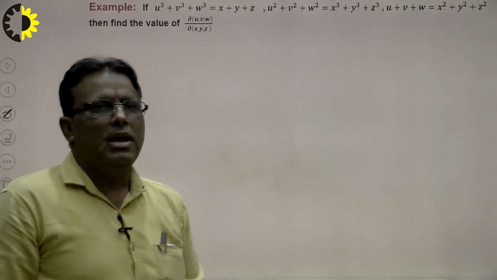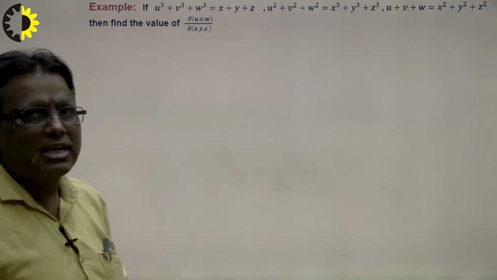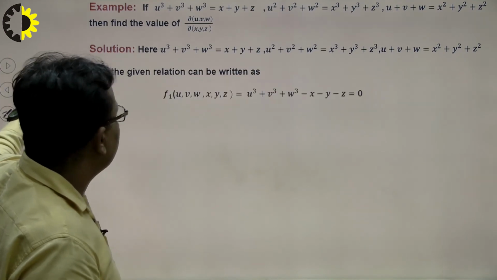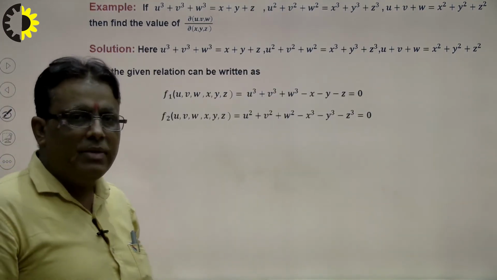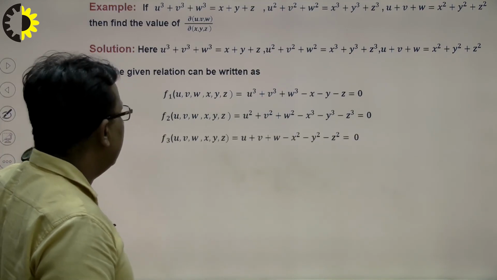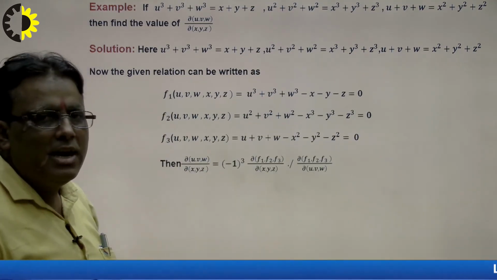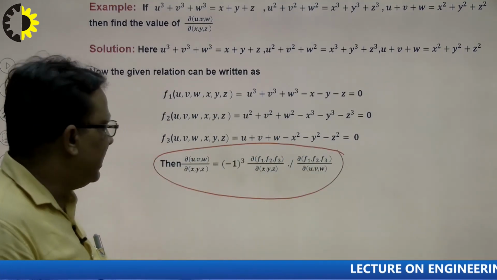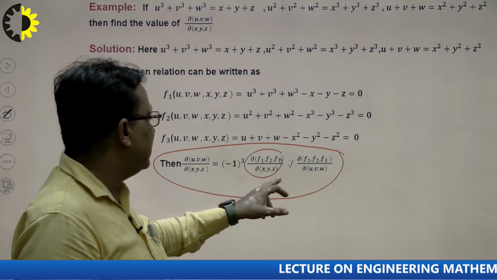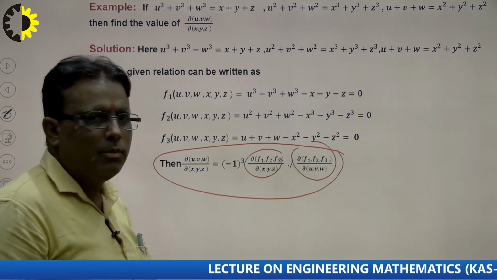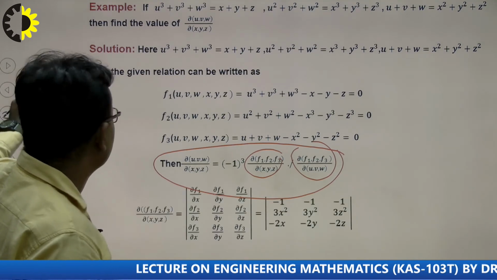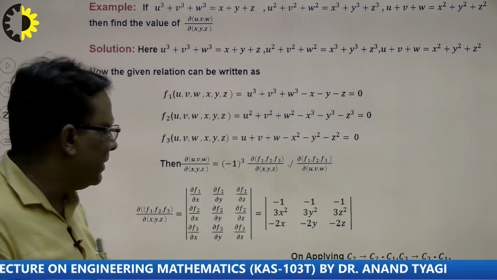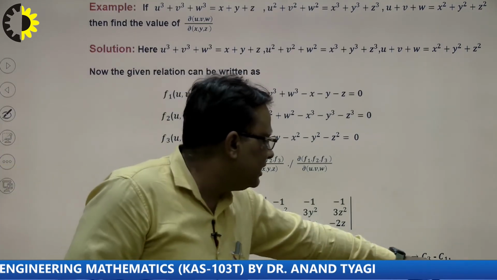This is another example: calculate del (u, v) over del (x, y) with w. This is also an implicit function. First of all I write here F1, F2, F3 and calculate the formula, as in the previous question, and we see very carefully how to solve. This is the basic concept of the Jacobian of an implicit function: minus 1 raised to the power 3, F1, F2, F3 over x, y, z and F1, F2, F3 over u, v, w. Based on the above problem, first of all we calculate the numerator here. Suppose I apply C2 arrow C2 minus C1 and C3 arrow C3 minus C1.